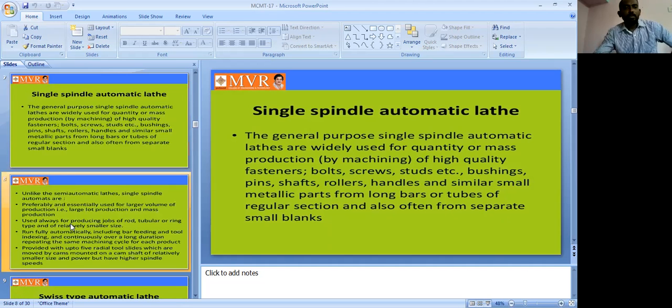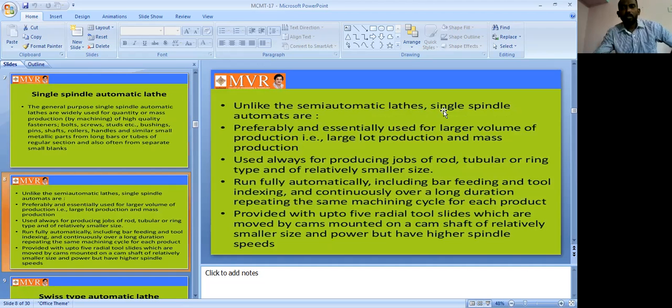Next, we can see that, unlike the semi-automatic lathe, single spindle automatics are used essentially for large volume production, large lot production and mass production. In the semi-automatic lathes also you can use a single spindle. In automatic lathes, single spindle is also used for mass production.